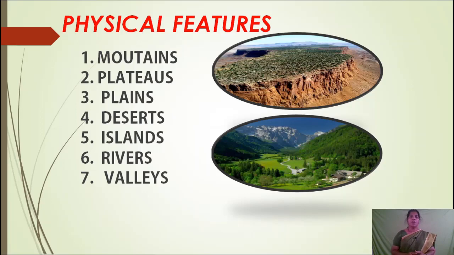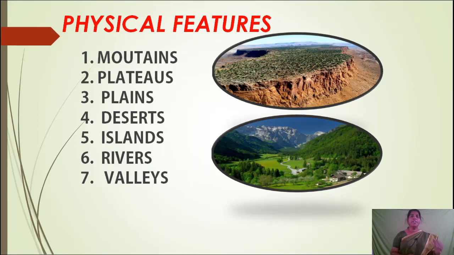Next topic is physical features of India. Children, suppose if I ask you, tell about your physical feature. What will you say? I have eyes, ears, nose, legs and so on. Similarly, a country has so many physical features.